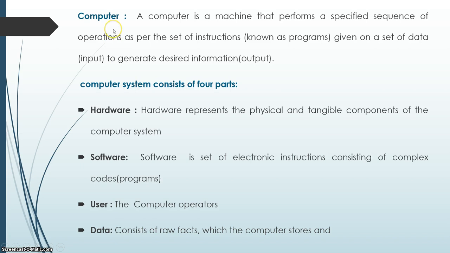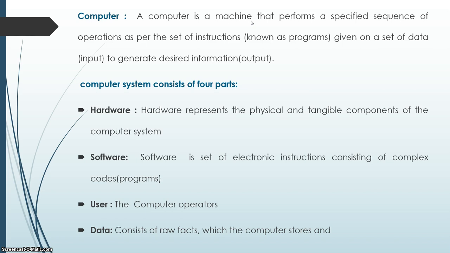Let's discuss the basics of computer. It's a machine that performs a specified sequence of operations as per the set of instructions known as programs given on a set of data, that's input, to generate desired information, that is output. A computer system mainly consists of four parts: hardware, software, user and data.